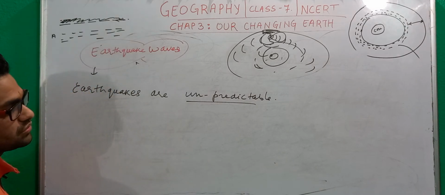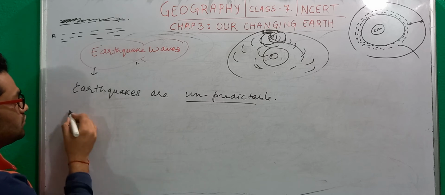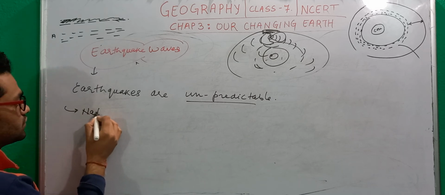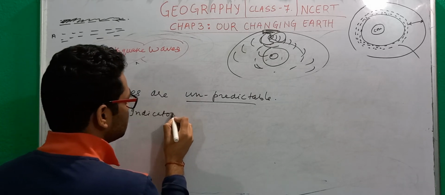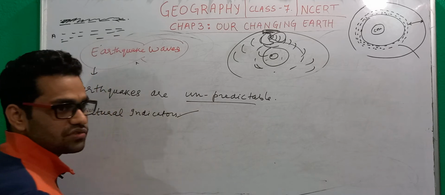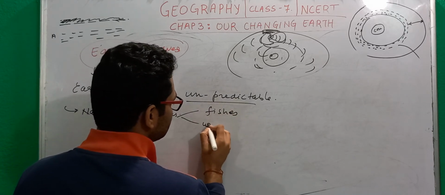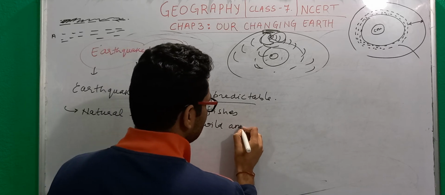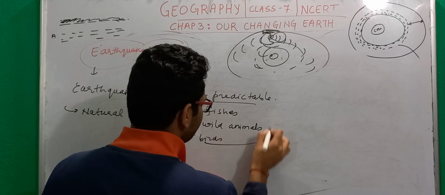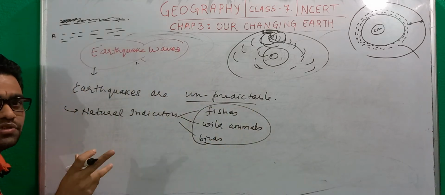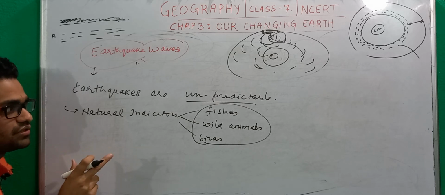But of course, even if we do not have any scientific instrument, we have some natural indicators of earthquakes. What are these natural indicators? Some animals like fishes, wild animals, or even sometimes birds tend to show a different type of behavior. You will observe some abnormality in their behavior.